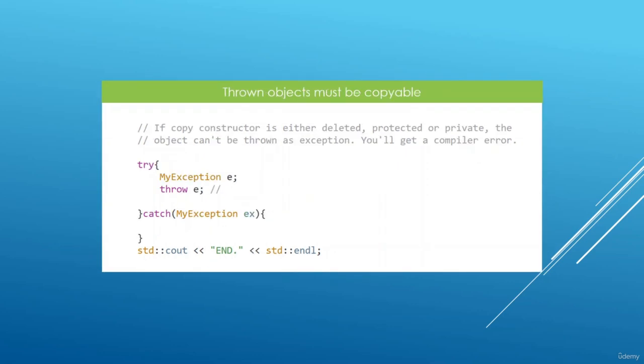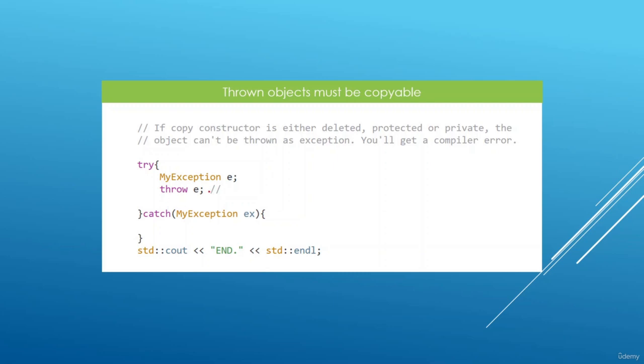There is a simple requirement for exceptions that you can throw in your C++ program. If an exception happens to be a custom object, the custom object must be copyable. So it must have a copy constructor that is living in the public scope of your class. That's the requirement. If the copy constructor is either private, protected, or even deleted, you won't be able to throw exceptions, because the exception mechanism really relies on copy constructors.